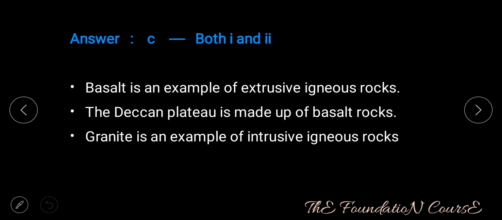Basalt is an example of extrusive igneous rocks. The Deccan Plateau is made up of basalt rocks. Granite is an example of intrusive igneous rock.